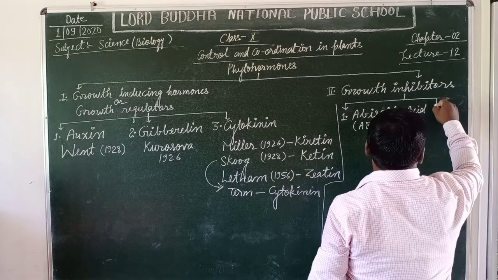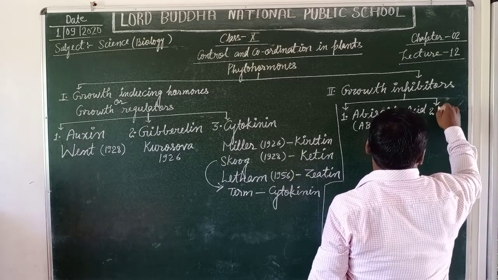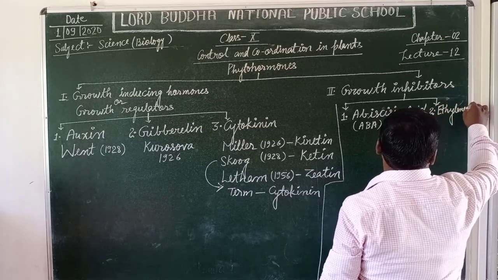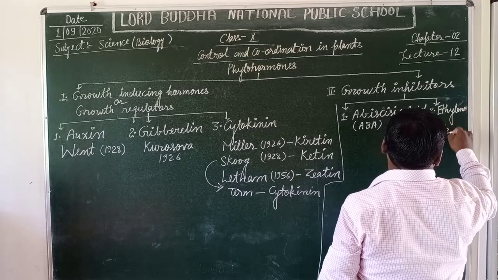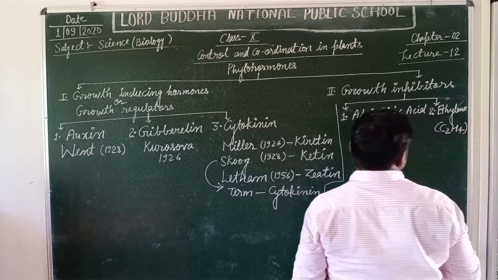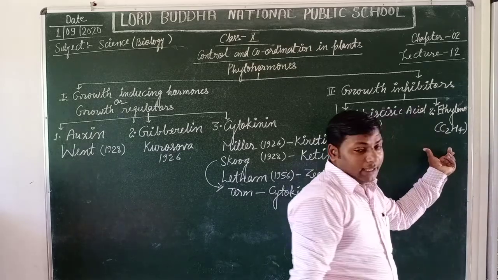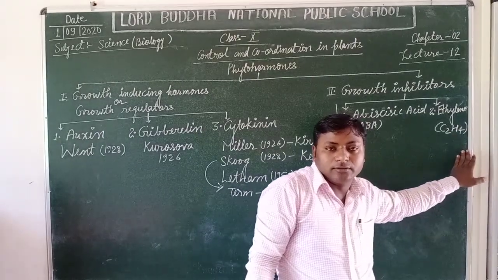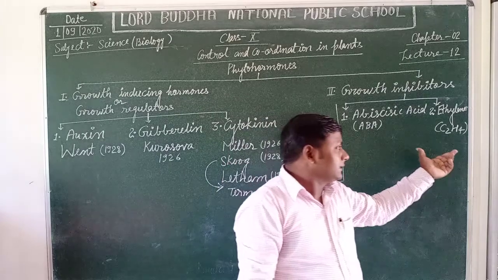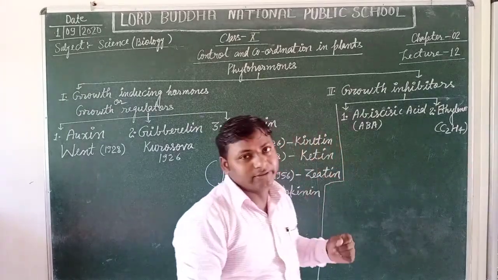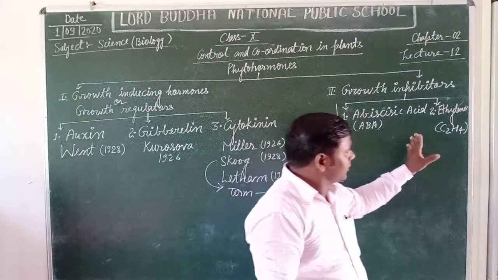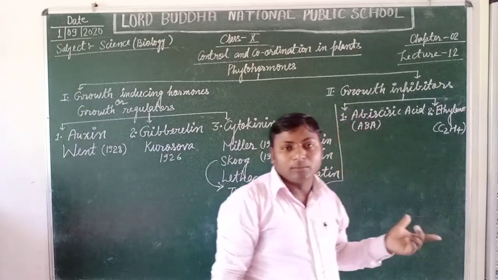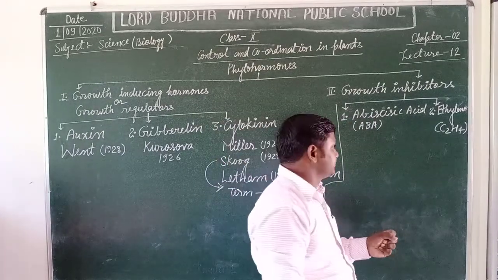And the second one is ethylene, C2H4, a hydrocarbon of the alkene group. This is the only phytohormone that can exist in gaseous state. This is very important: ethylene is a plant hormone that can exist in gaseous state.